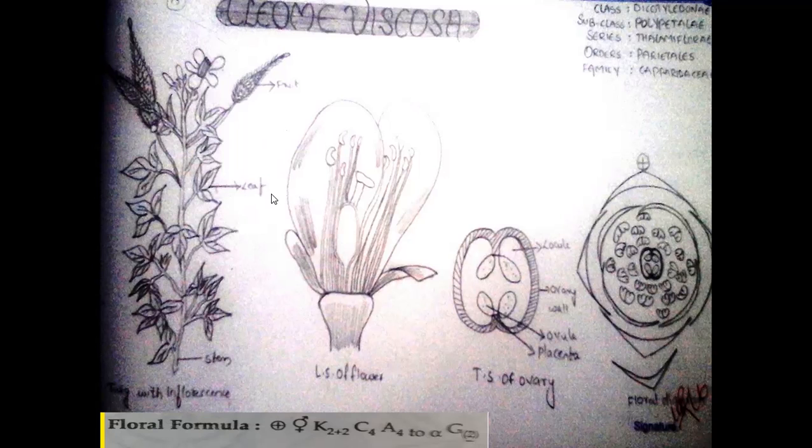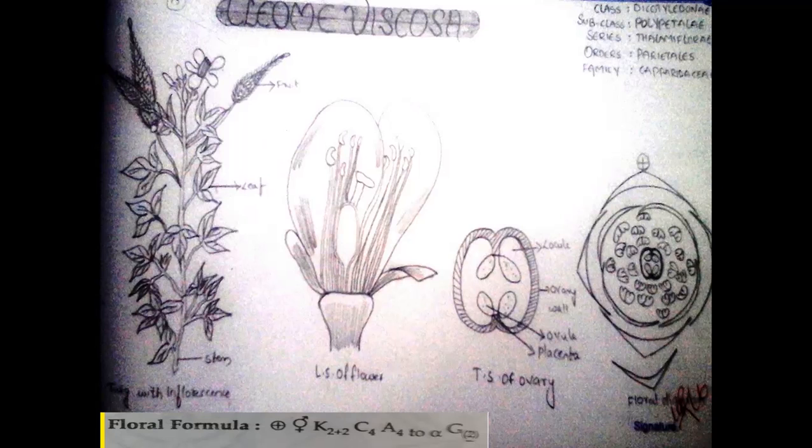Habit: most of these plants are herbs like Cleome viscosa and Cleome gynandra. A few plants are shrubs like Capparis.